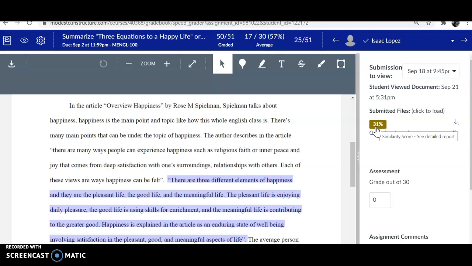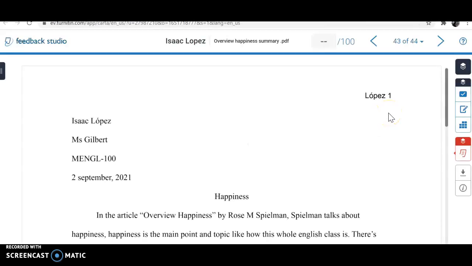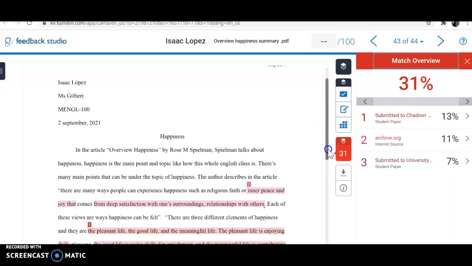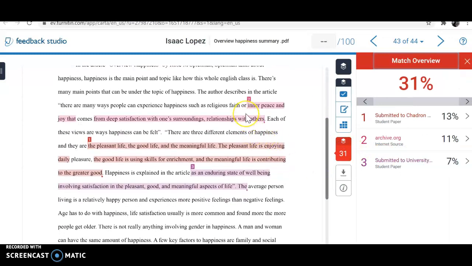I do it this way, and I'll show you how you do it in a second. I click here on the little rectangular box with the percentage, because what that percentage is, Turnitin is saying that 31% of your assignment has been matched to previously published work. And I click this little paper icon, and I click the percentage number again, and see how Turnitin sort of matches these lines to this source, these lines to this source, and etc.